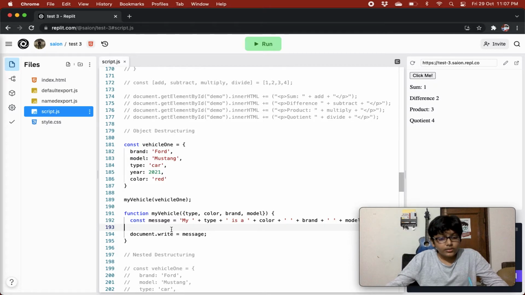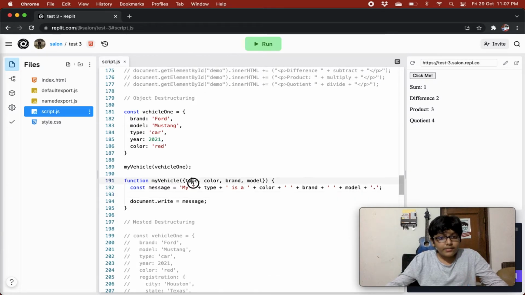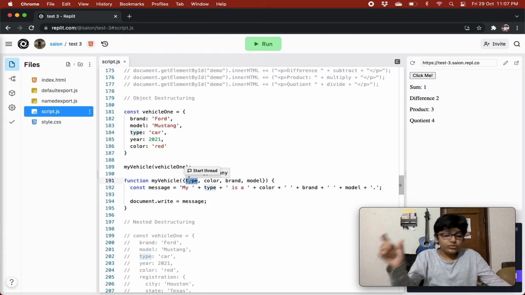So over here, for every variable that we have to give to destructure objects, first of all you need to give curly braces, then you need to give the name, right? So you need to give the name of the key, right?